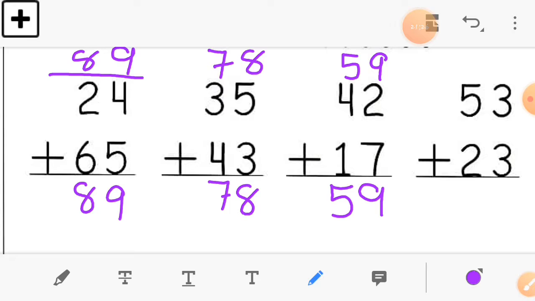So here, next sum, 3 plus 3 is equal to 6 and 5 plus 2 is equal to 7. Okay, so here is our first answer, which is 76. Let's add upside this sum. 3 plus 3 in the ones column, so it is 6 and 2 plus 5 is 7. So you can see we get the same answer here. So there is no doubt in it and I hope you understood this.